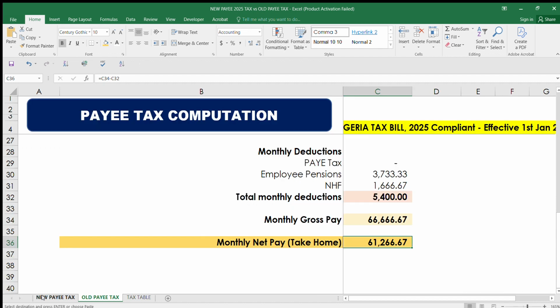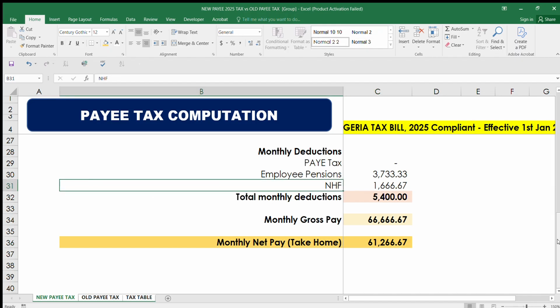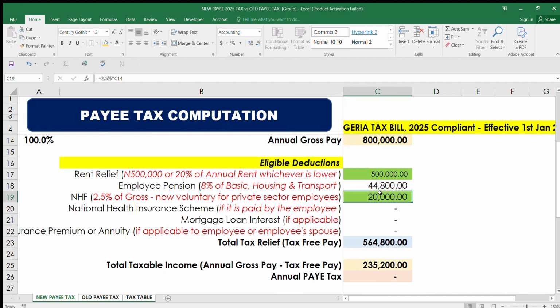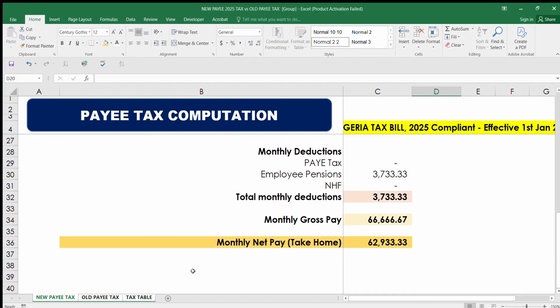Here, we have not removed NHF. You can see the NHF here is voluntary, but for the sake of this tutorial, I decided to leave it there. I can decide to remove it since it's voluntary. Once I remove it, you see the effect. As I remove the NHF deduction, you can see that the take home on the new tax has increased to 62,933 naira, supposing you are in a place where NHF is exempted from the deductions from your salary.